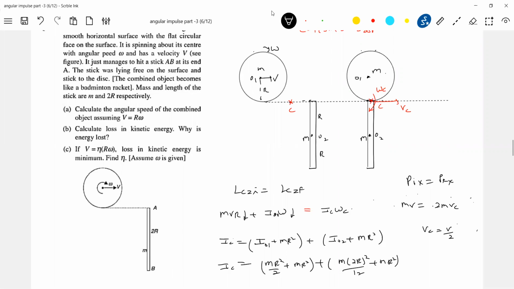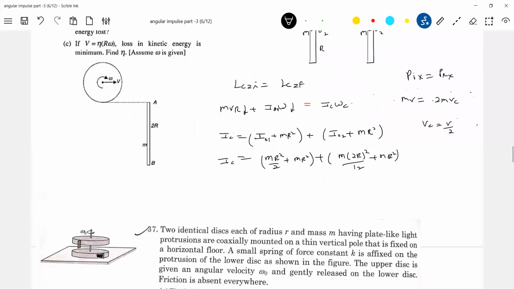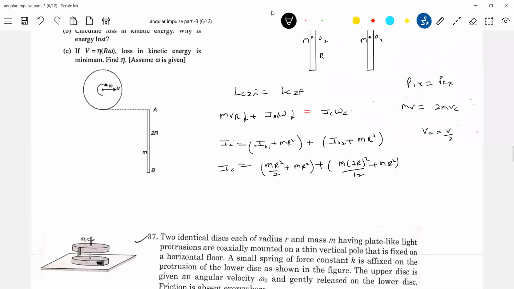Okay, agreed. Now after getting this, it is asking to calculate the loss in kinetic energy. How to calculate the loss in kinetic energy? Initial kinetic energy we know. Final kinetic energy is I_C omega c squared by 2 plus 2m Vc squared by 2.